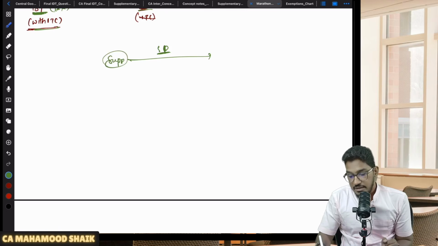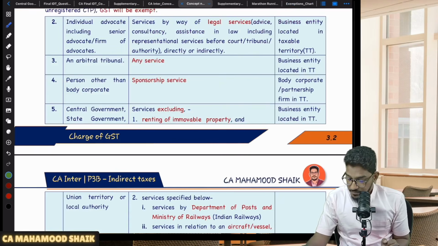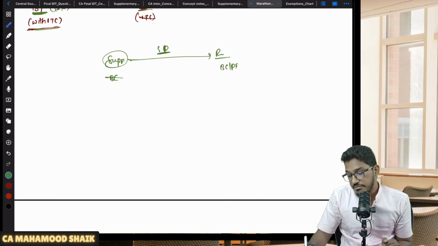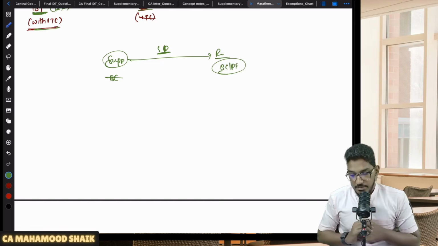If you see here, the supplier should be other than a body corporate. The recipient should be either a body corporate or a partnership firm located in the taxable territory. Then RCM will become applicable. So you have to remember this, my dear students.